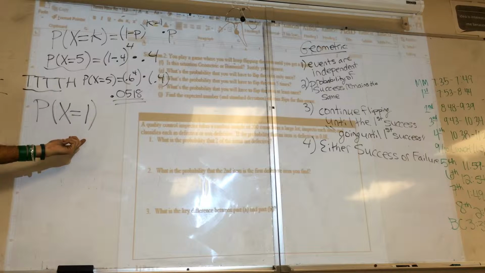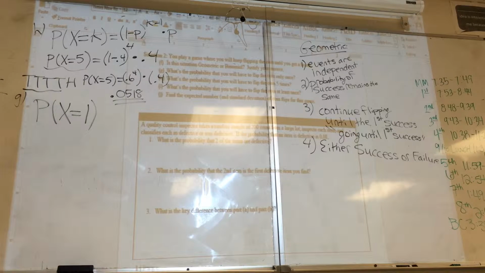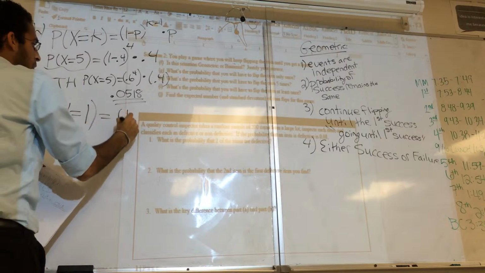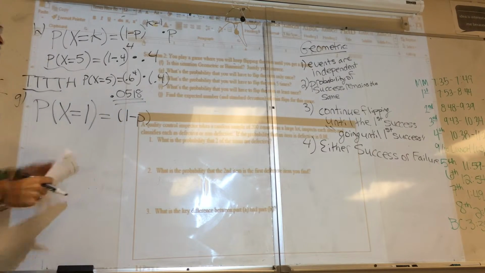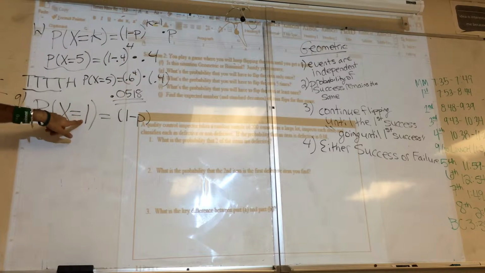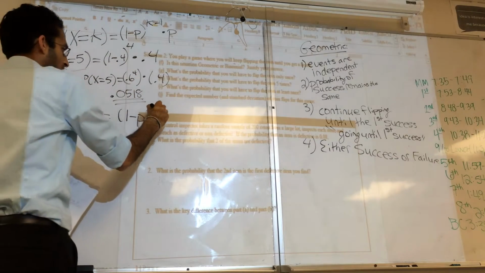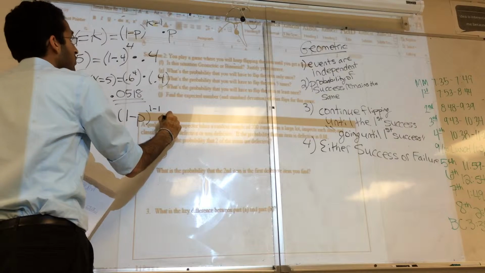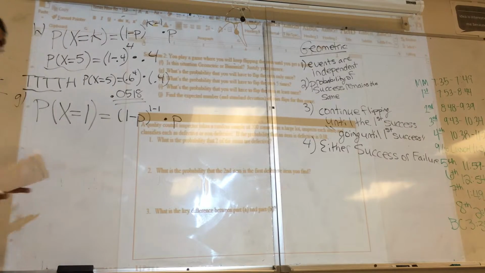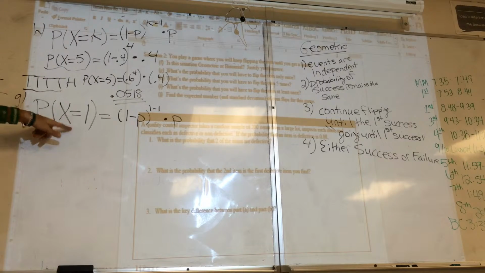Here's G. The probability that I flip just one time, so the probability that x equals 1, is equal to 1 minus p to the k minus 1 times p. Well, k is 1, because I want to say, what is the probability I just flip one time and I get a head?